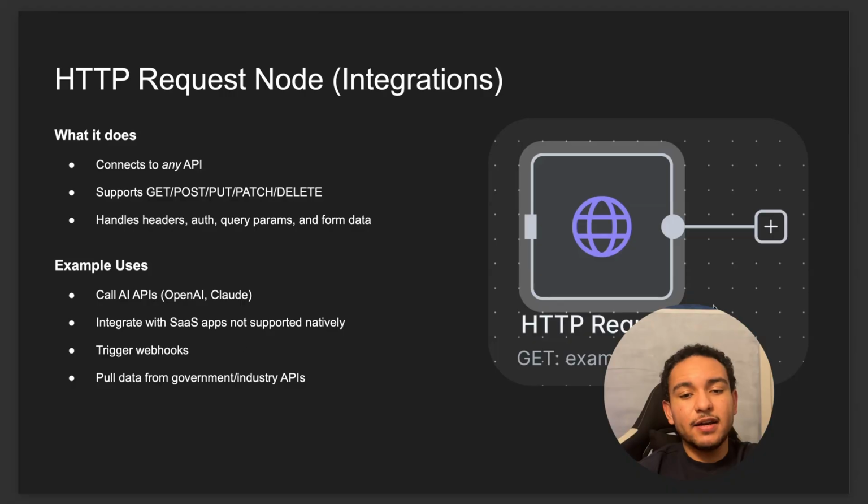What that means is that if a certain application doesn't have a node, right? Let's say Google Drive didn't have a node here, it does, but let's say it didn't, then you could use this API to call out to Google Drive, and you would basically do that step here, and build your own node, your own Google Drive node.